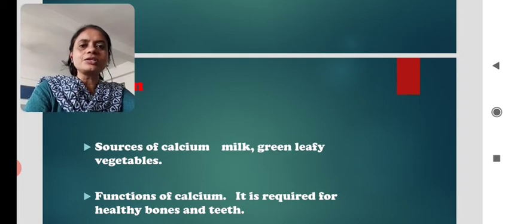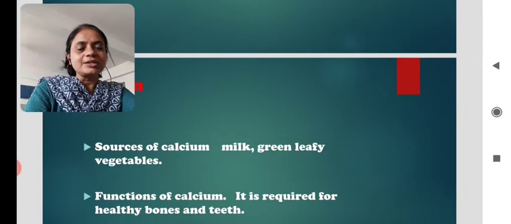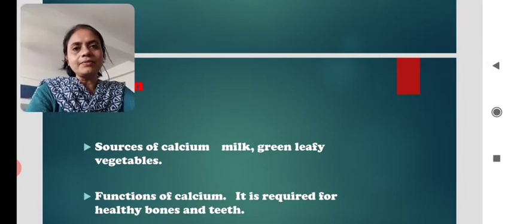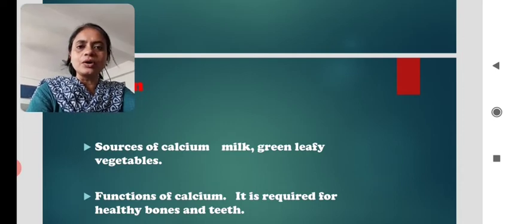Why? Because the function of calcium is it is required for healthy bones and teeth. So if you have enough milk and green leafy vegetables, then you will have strong bones and teeth also. So children, this calcium provides us strong, healthy bones and teeth.